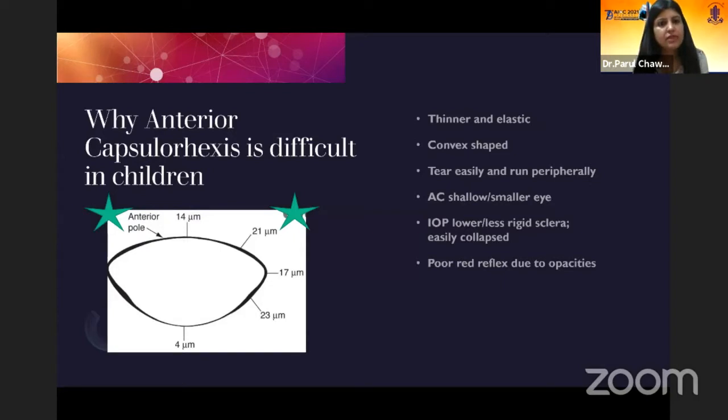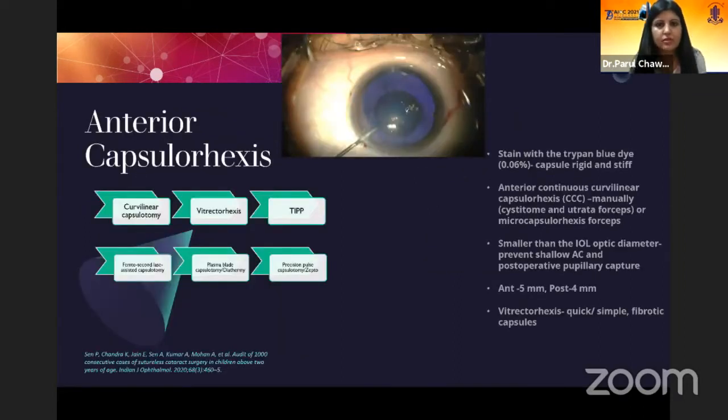Why is anterior capsulorhexis difficult in children? Because the capsule is thinner and elastic. It is a convex shaped lens. The capsule tears easily and runs peripherally. The AC is shallow. It's a smaller eye. The IOP is lower and there is less rigid sclera, which is easily collapsible, and there is a poor red reflex due to opacities.